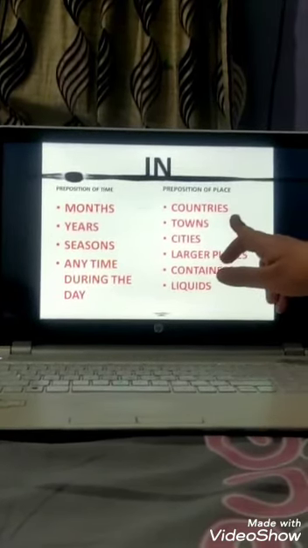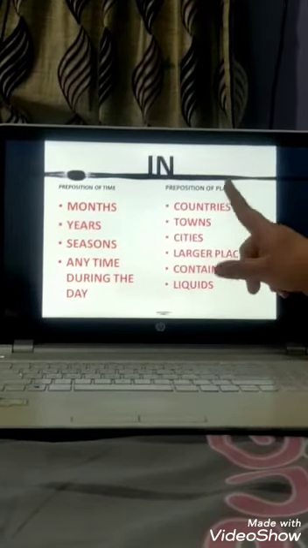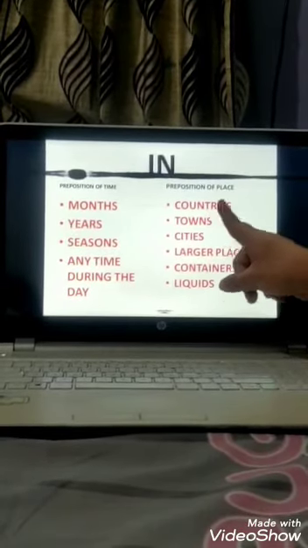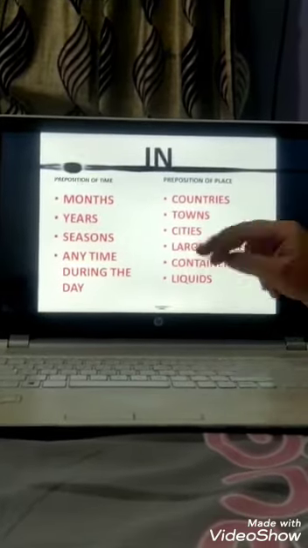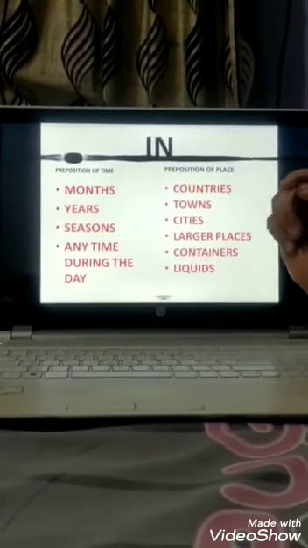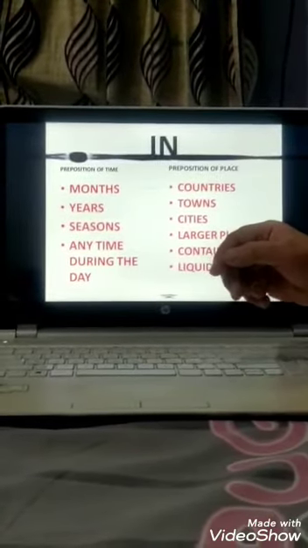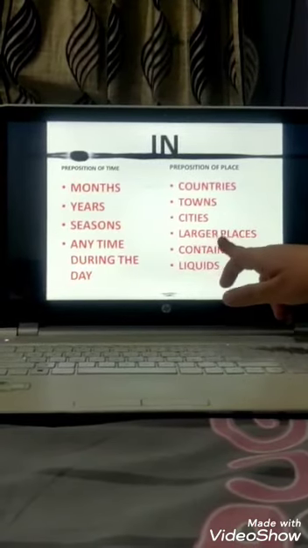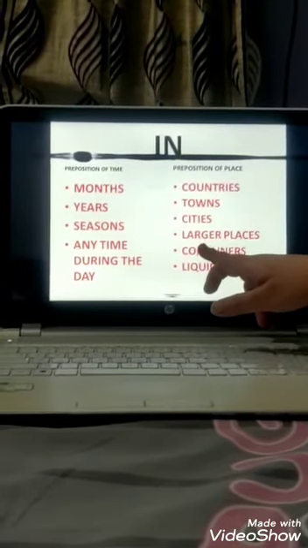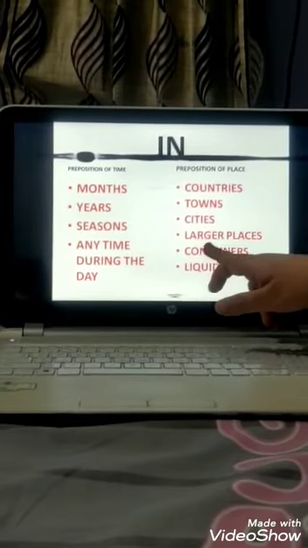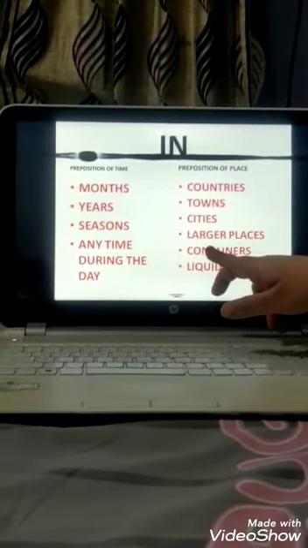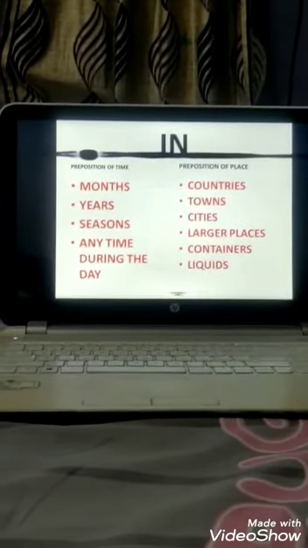I study in France. So it is the name of a country, so I have used in preposition. Okay, now cities is like I live in Kurukshetra. Okay, larger places, I am going to play in stadium. Stadium is a large place, so in preposition is used before it.